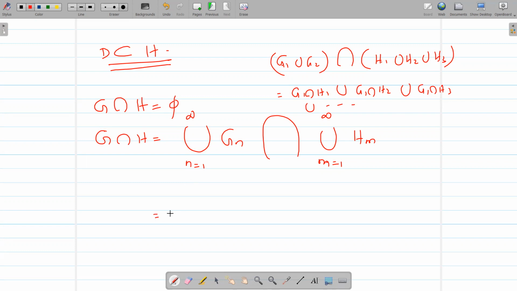So this is union N equal to 1 to infinity union M equal to 1 to infinity Gn intersection HM. And we want to show that G intersection H is empty.